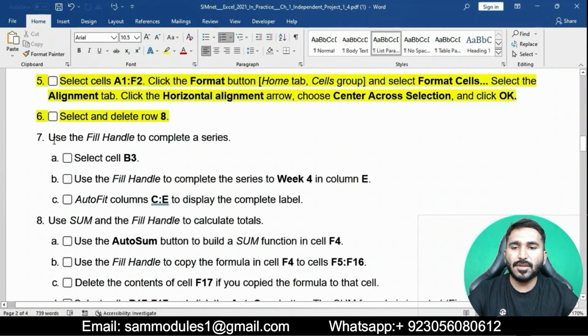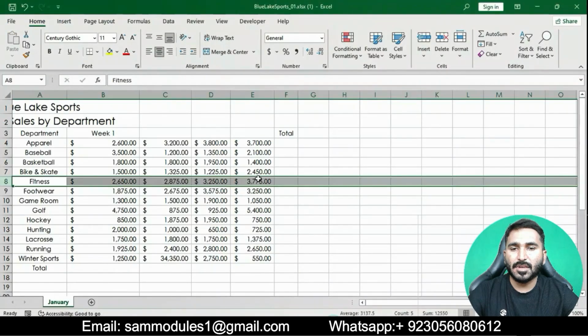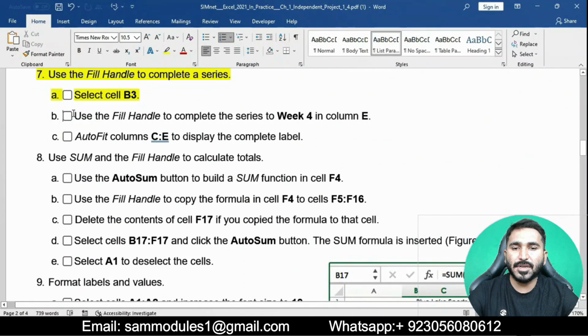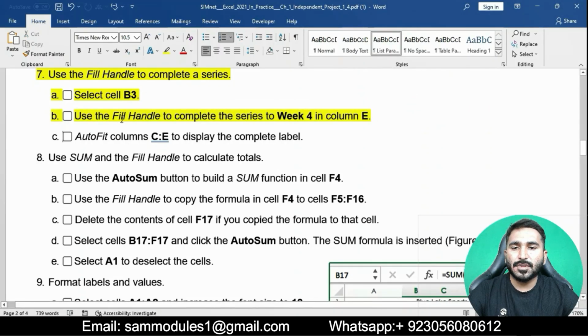Now question number 7: use the fill handle to complete a series. I will highlight this and then select cell B3. Here is cell B3. Then use the fill handle to complete the series to Week 4 in column E.